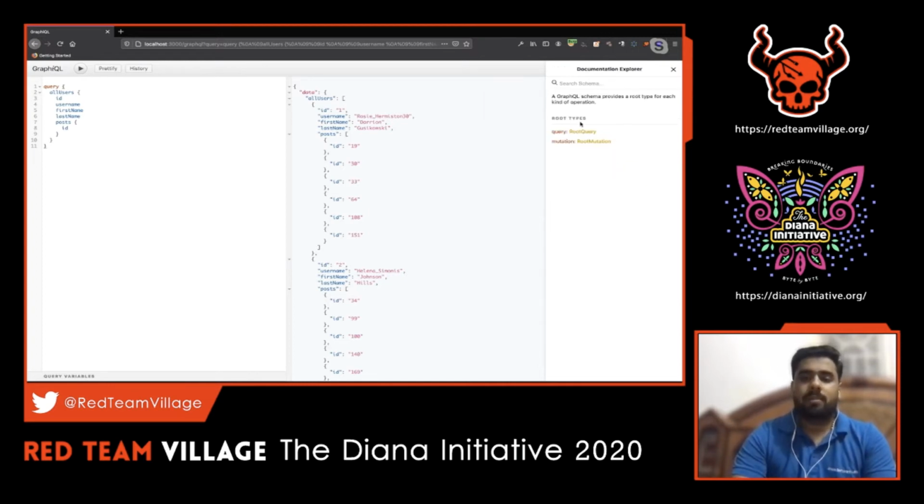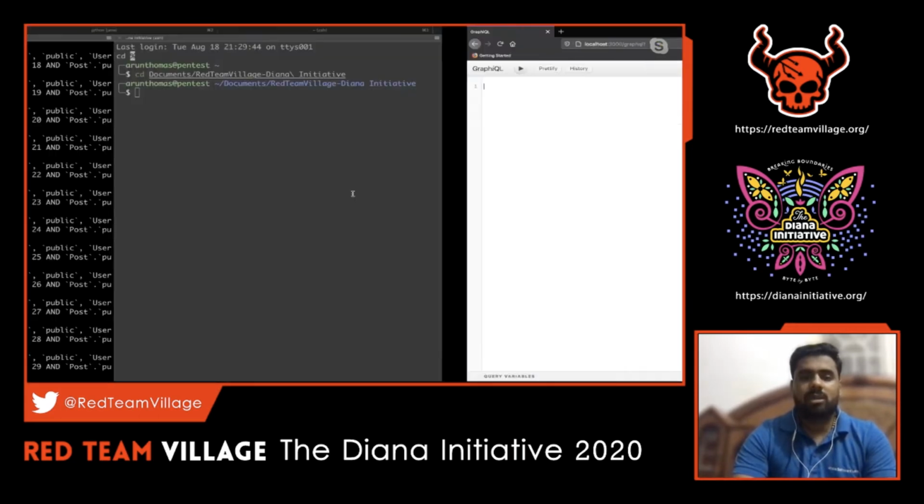This particular development console is exposed, so it's pretty easy for us to see these queries and mutations. There are cases where we won't be able to get this information, the queries and mutations. For example, consider that this application has a slash GraphQL endpoint, but you won't be able to see this particular console. There are certain cases like that. In such a case, you might have to run an introspection query to see what the entire schema structure looks like. For that purpose, we can try using the introspection query.